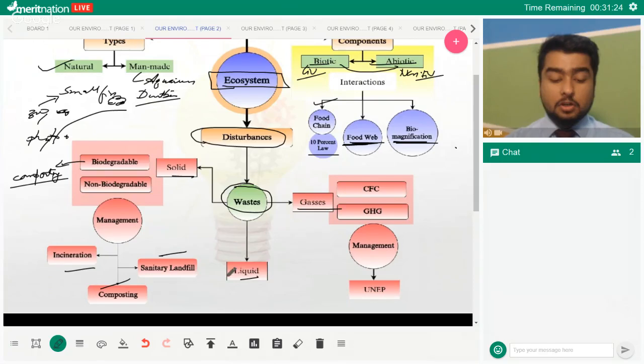Okay, then we talk about liquid waste. For liquid waste, we have the treatment plants, right, where we remove the physical impurities, chemical impurities, and biological impurities. So all the impurities are treated in liquid. You don't need to deal in detail.